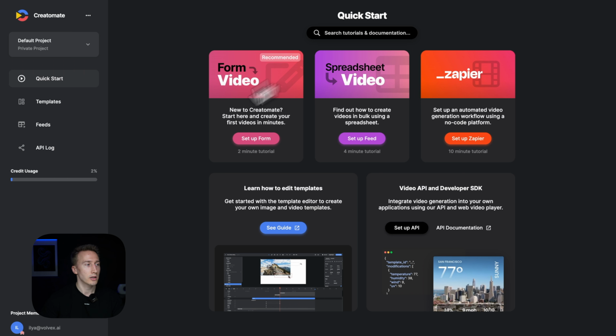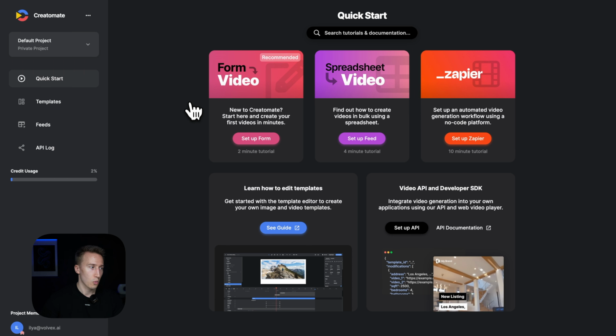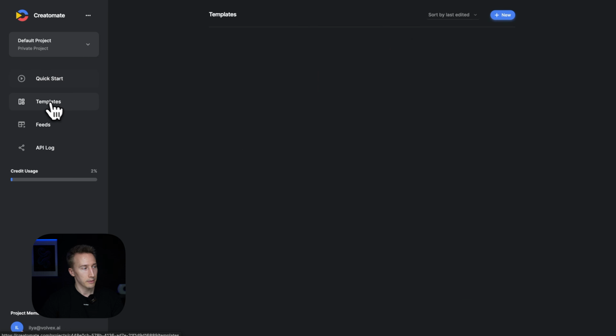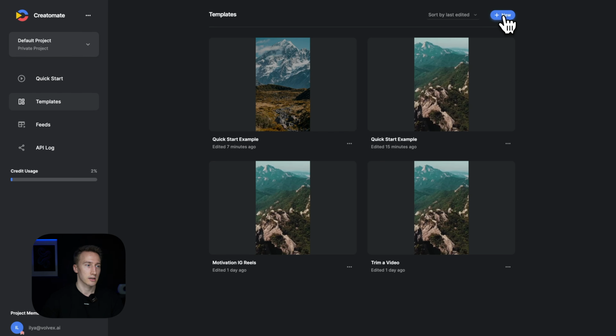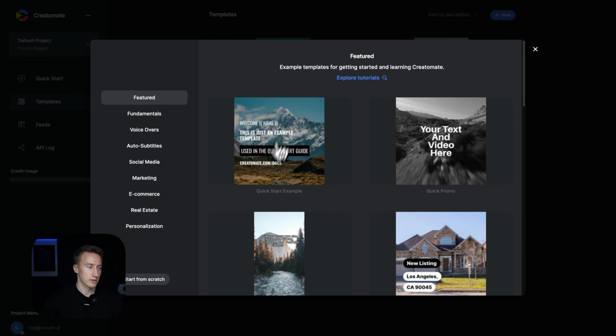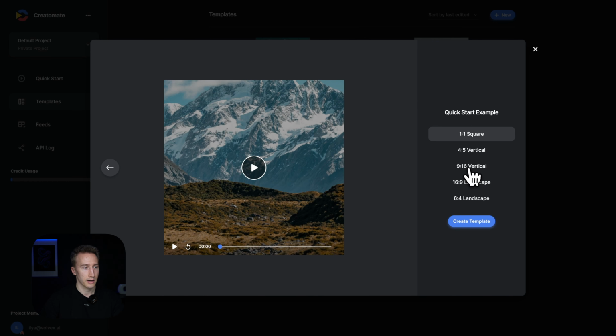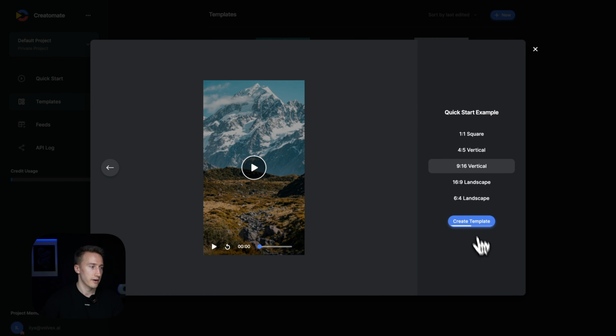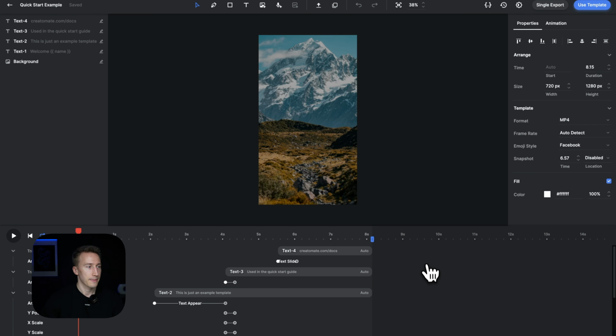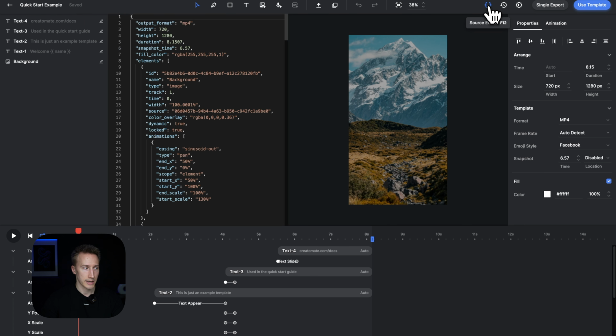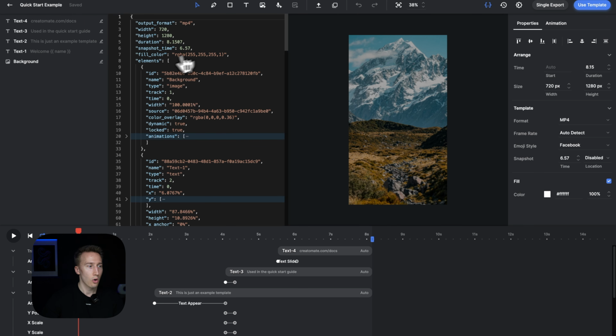Once your account is created, you will see this dashboard. So what you need to do is that you go to the templates, you press new, just choose, for instance, this one, and 9x16 vertical should be fine. Create template. The template is created. What you do next is that you press on this brackets icon to enable source editor, and now you have a code for this video.